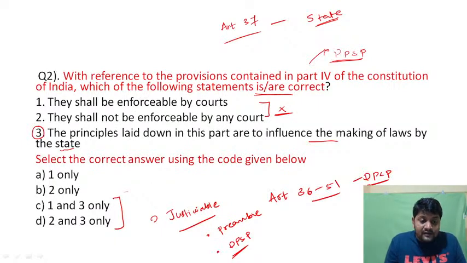So statement 1 is wrong, and we can eliminate this one. So the answer is 2 and 3. They shall not be enforceable by any court, which means we cannot go to court if the DPSPs are not implemented or enacted. However, Article 37 itself says that the state, the government or the lawmakers has to take into consideration the DPSPs listed in Part 4 of the constitution while framing the law, right? Option is D. So 2 and 3.